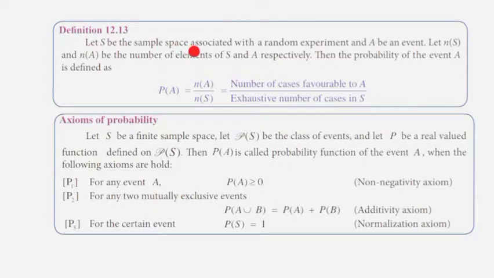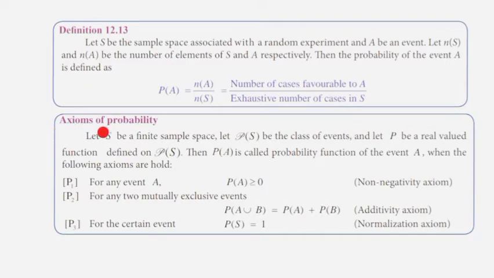Let S be the sample space associated with a random experiment and A be an event. Let N of S and N of A be the number of elements of S and A respectively. Then the probability of the event A is defined as P of A equal to N of A by N of S. N of A is nothing but number of cases favorable to A. N of S is the exact number of cases in S.